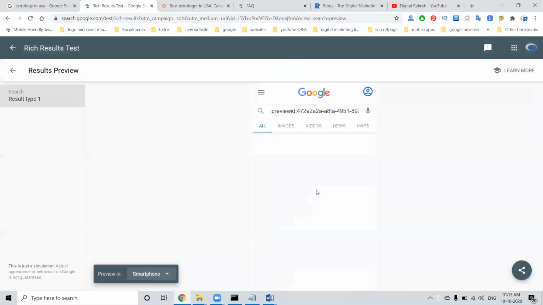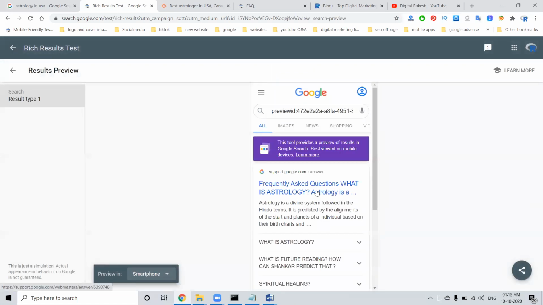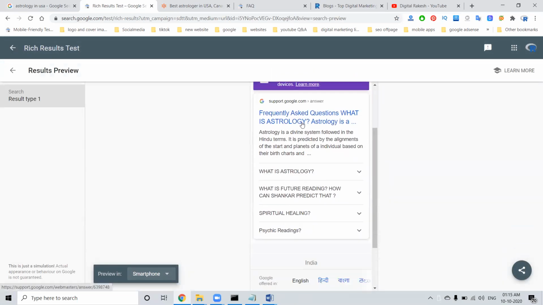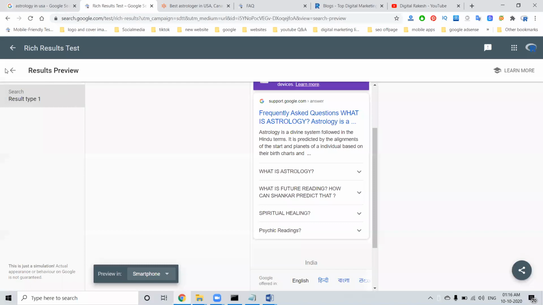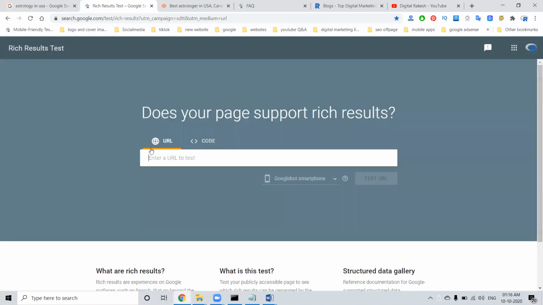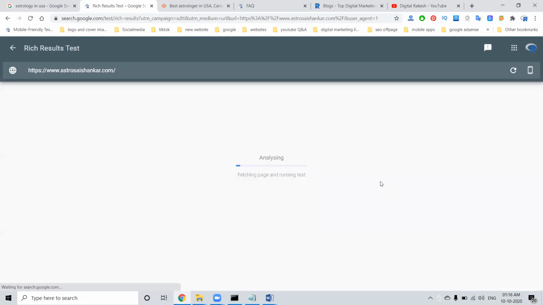The result will show like this in the particular Google option. Now in this website, nothing is there. How to know that? If you search for the website URL, it is showing right now only the icon. Without the rich snippet, it is only the icon option, that is called the favicon.